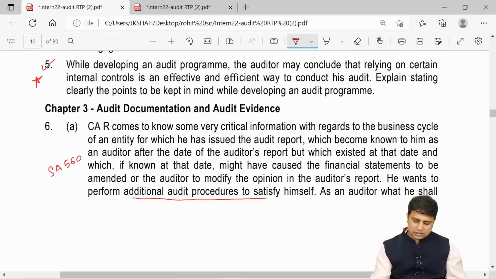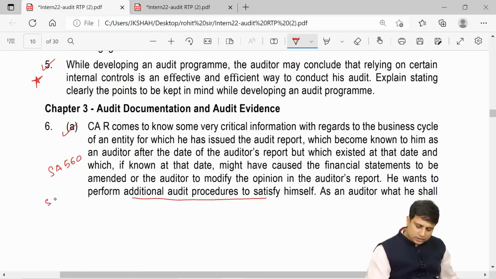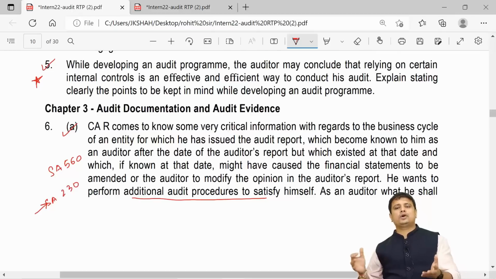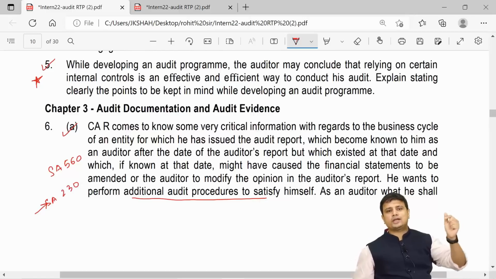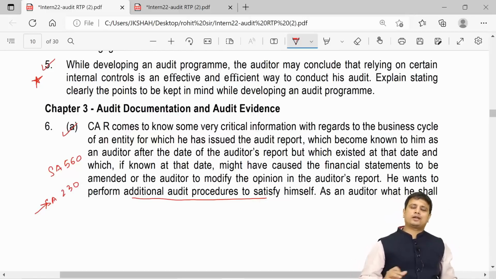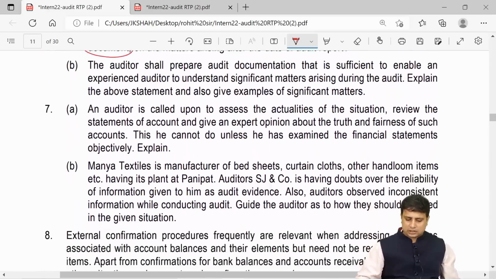So what I will suggest is you go to your summary notes where we have written essay 560 and write this essay in 560 in accordance with 230. So basically it is focusing on subsequent events. What do you mean by events after the date of auditor's report? It's subsequent events. So what are the things that we need to document? So please go and write this answer there so you can revise it while you are doing the last day revision. Next is 6b.